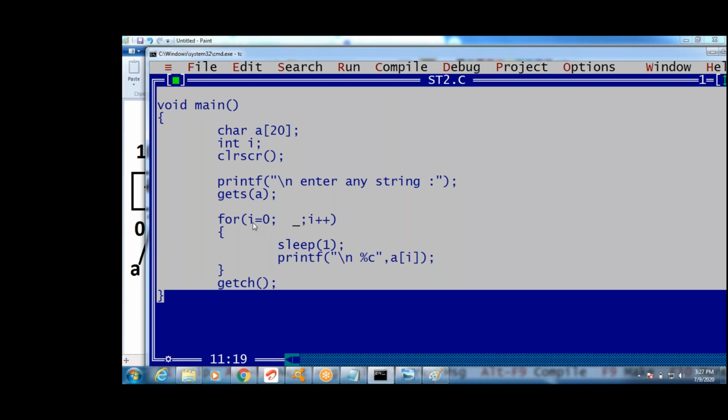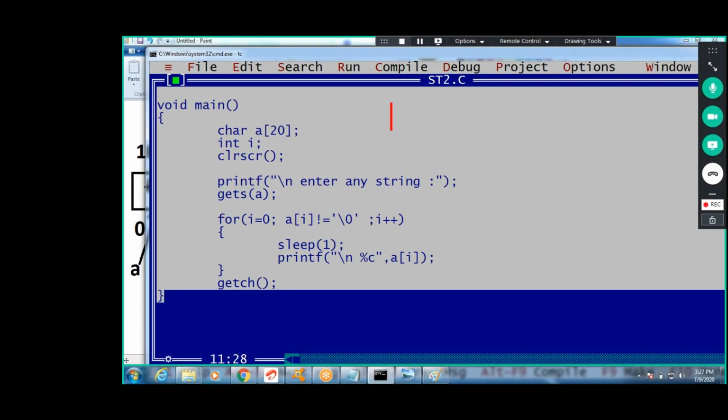First character, right? See how it executes. You entered something, I entered welcome like this, right? What is the last character? This is a null character. First, I is 0. What is A of I? W. W not equal to null? Yes, print the character. W will be printed.